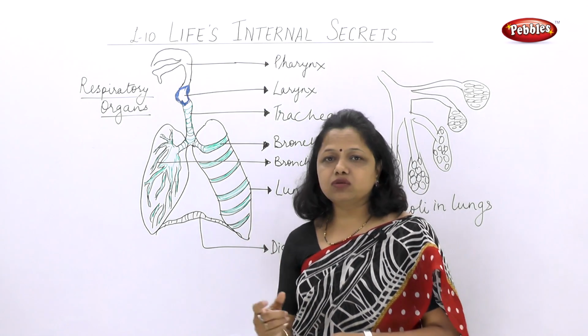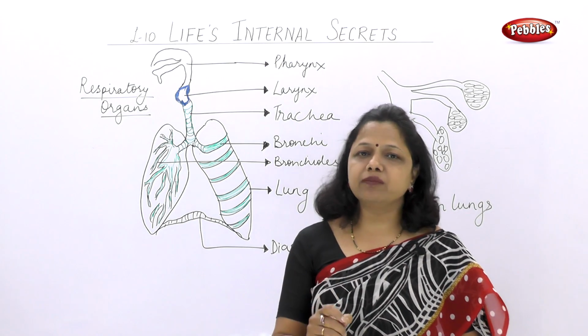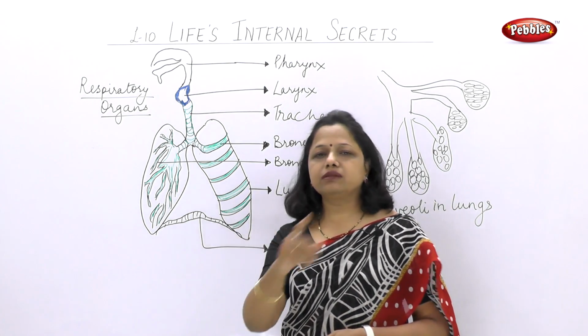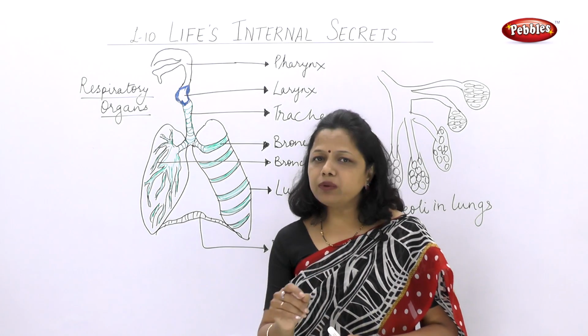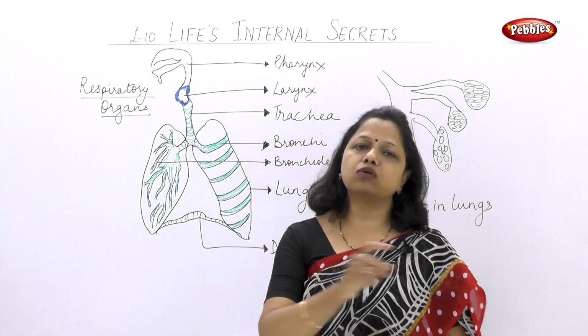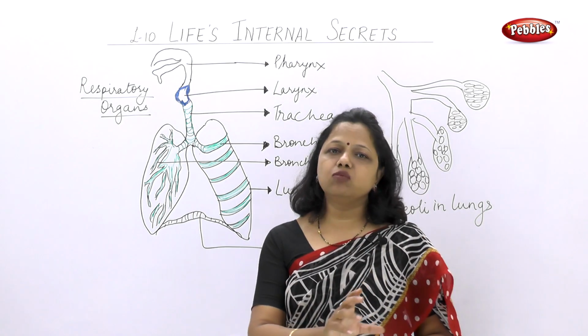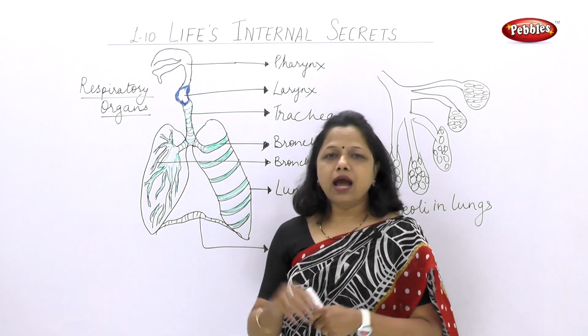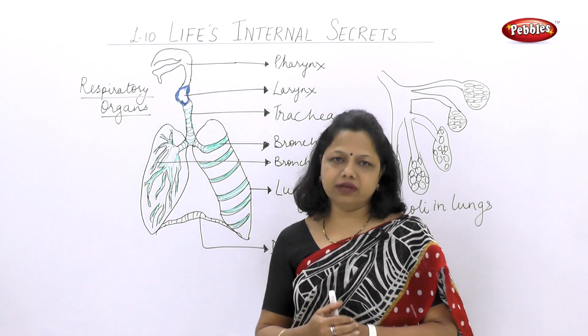Hemoglobin is actually the red pigment present in red blood corpuscles, which makes the blood red. The hemoglobin gets attached to the oxygen and forms oxyhemoglobin, and this oxyhemoglobin travels with the blood to all parts of the body and provides oxygen wherever required.